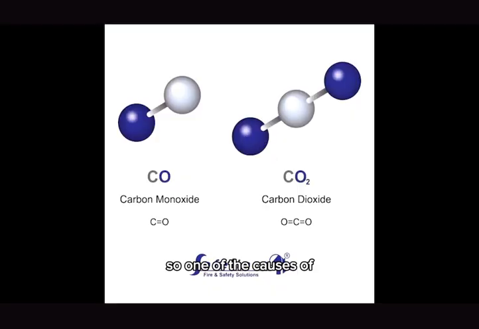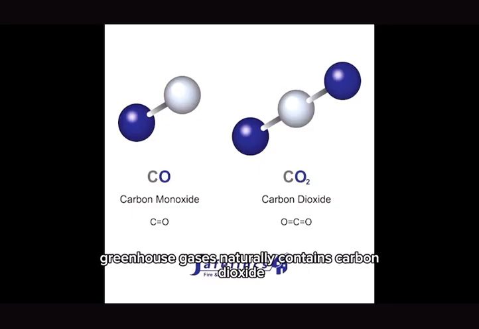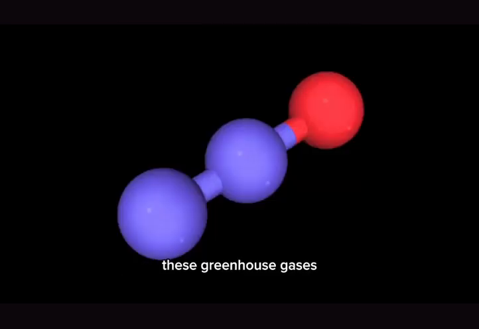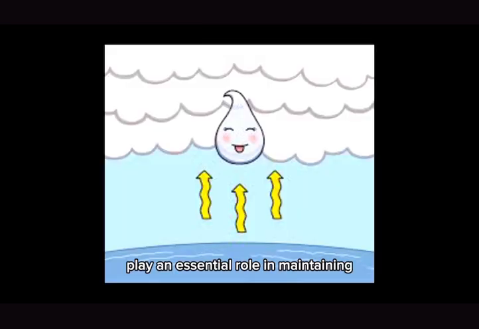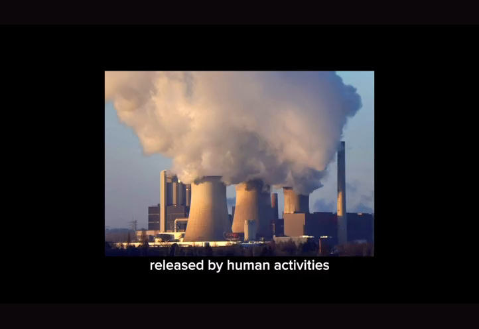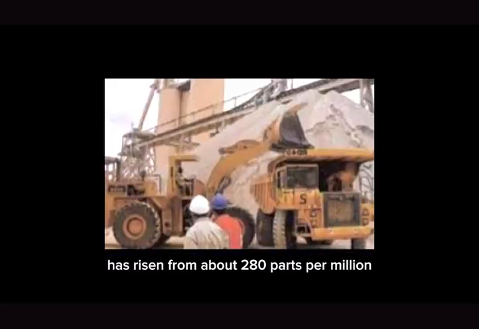So one of the causes of global warming is greenhouse gases. Greenhouse gases naturally contain carbon dioxide, methane, nitrous oxide, and water vapor. These greenhouse gases play an essential role in maintaining the Earth's temperature, and without them, the Earth would be too cold to support life. Carbon dioxide is the most significant greenhouse gas released by human activities. Carbon dioxide has risen from about 280 parts per million in the 18th century to over 420 parts per million